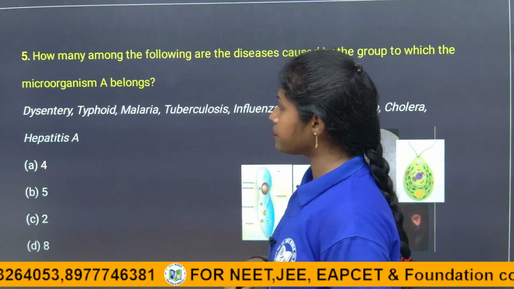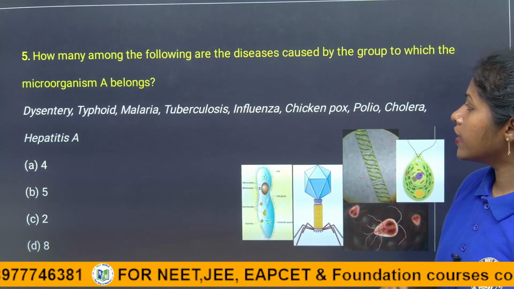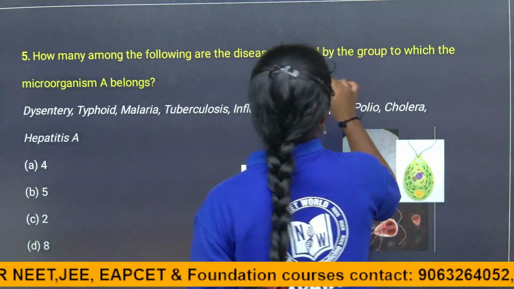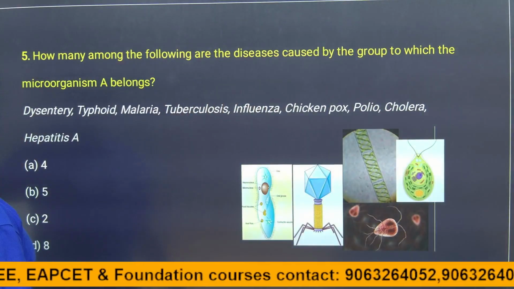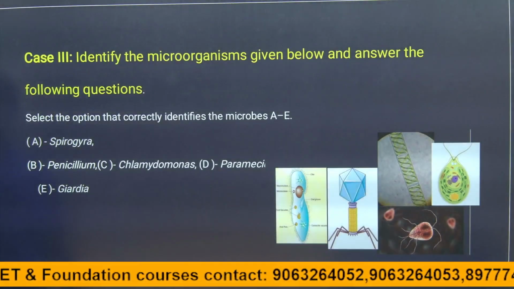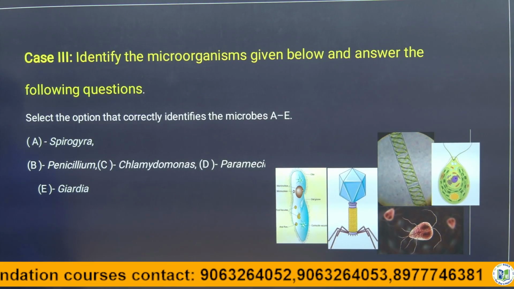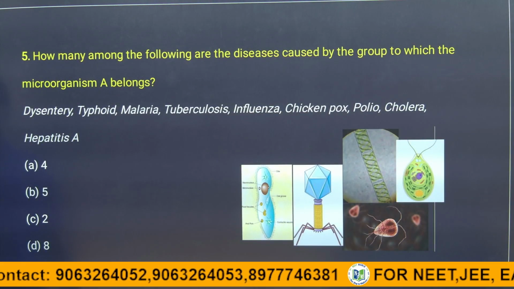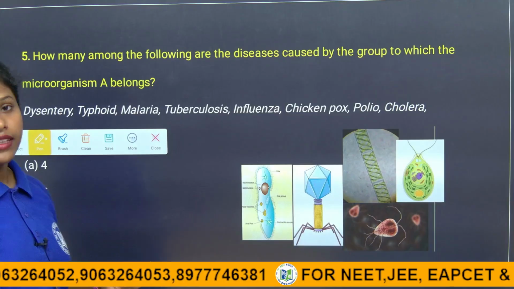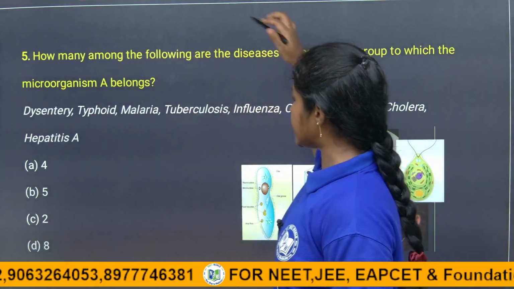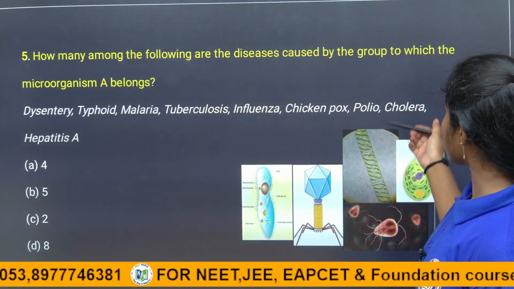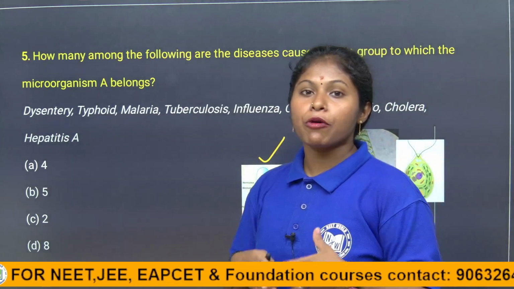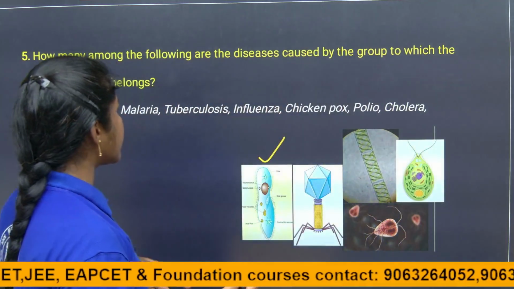Coming to the next question. See here, children, the question is: how many among the following are diseases caused by the group to which microorganism A belongs? It's the fifth question. Here they are asking about different types of diseases, and which are caused by the group A belongs to. They are asking what diseases are caused by protozoans, and how many there are.